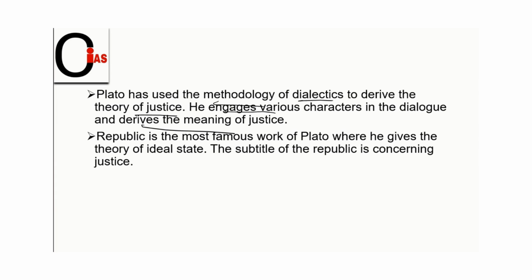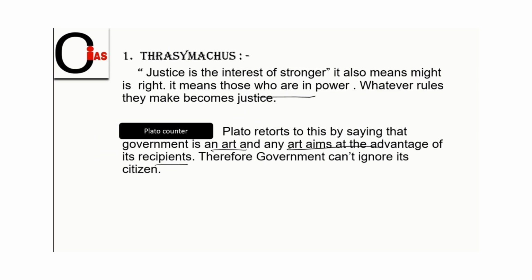a justice. Of the various works done by Plato, such as the Statesman or the Republic, one of the most prominent is the Republic. In the Republic, his most famous work, Plato gives the theory of the ideal state. The subtitle of the Republic is concerning justice. You can understand how important justice was to Plato. It was more important for Plato to know about justice and how he can bring justice among the people.